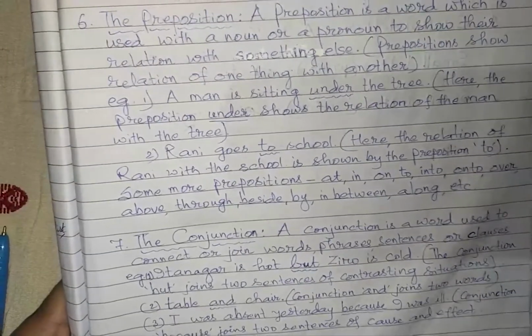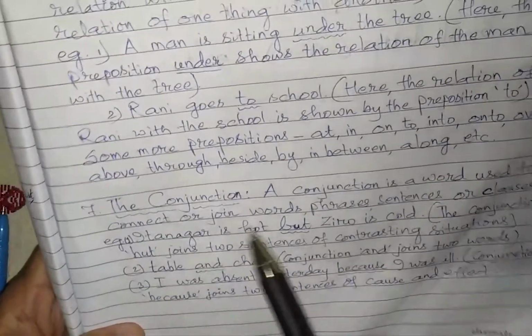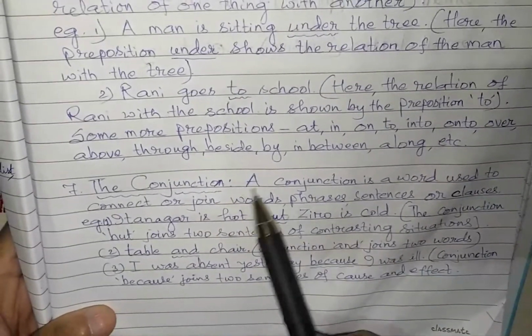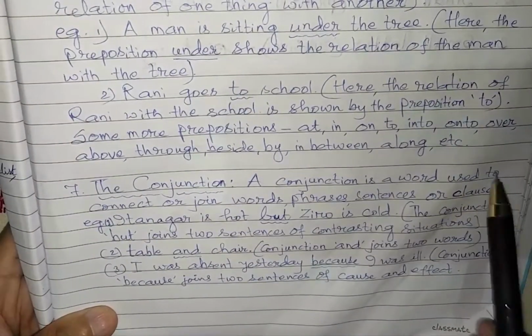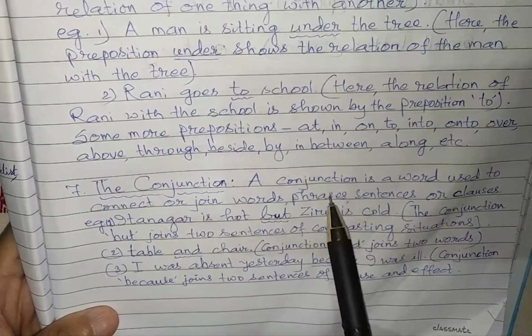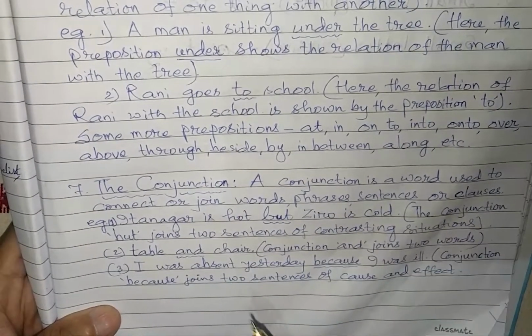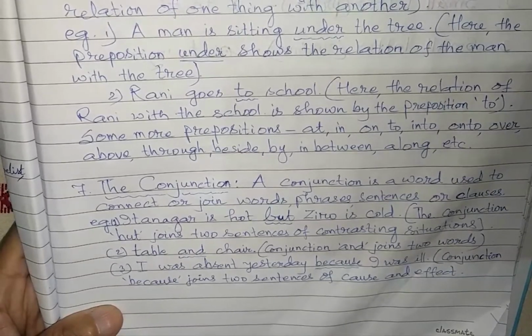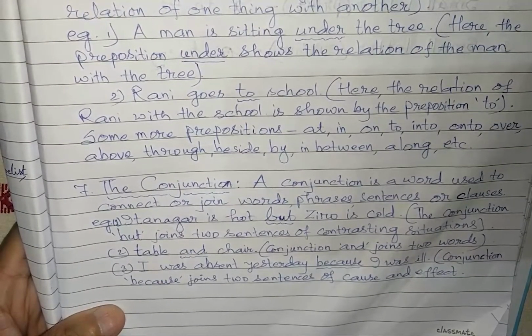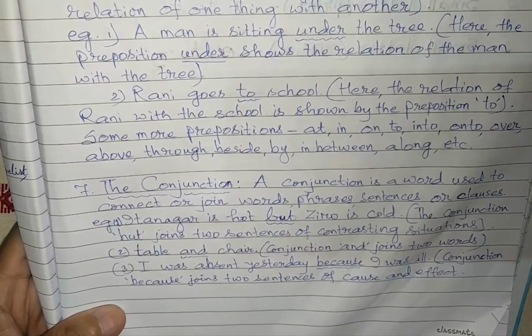Okay, now next, number 7, is the conjunction. What is a conjunction? A conjunction is a word used to connect or join words, phrases, sentences or clauses. So they are words which join two words, two sentences, two phrases or clauses.